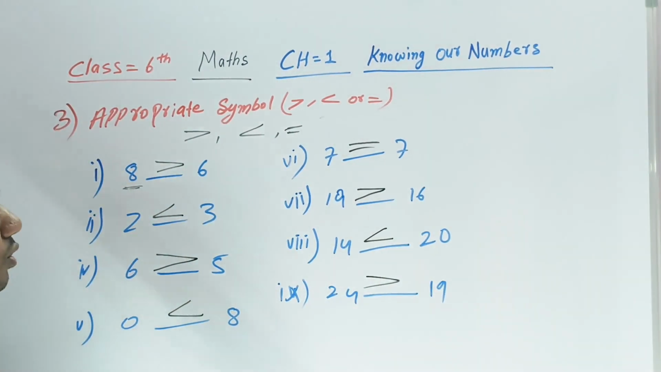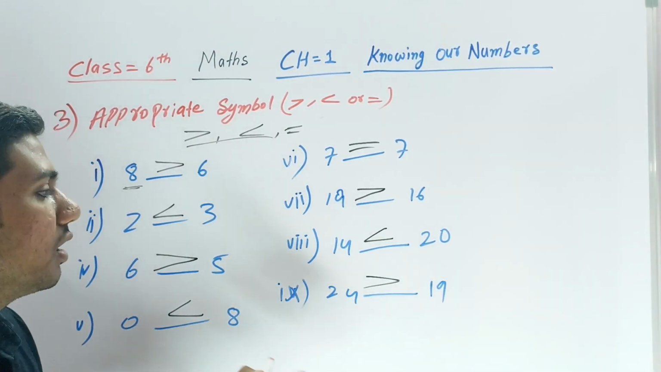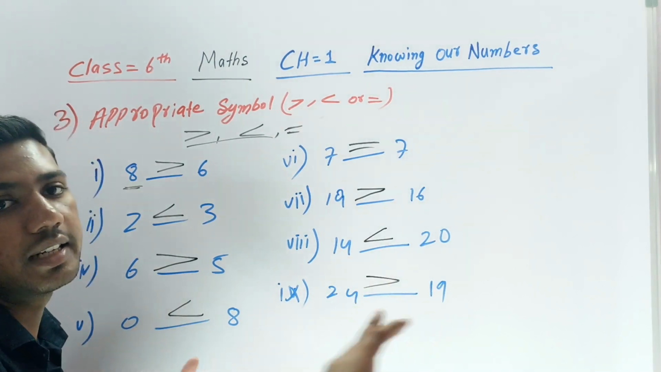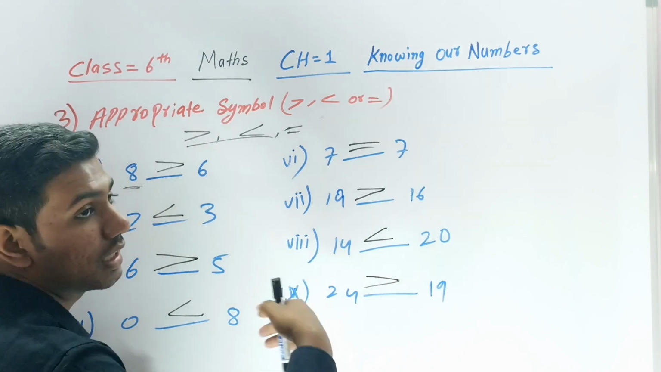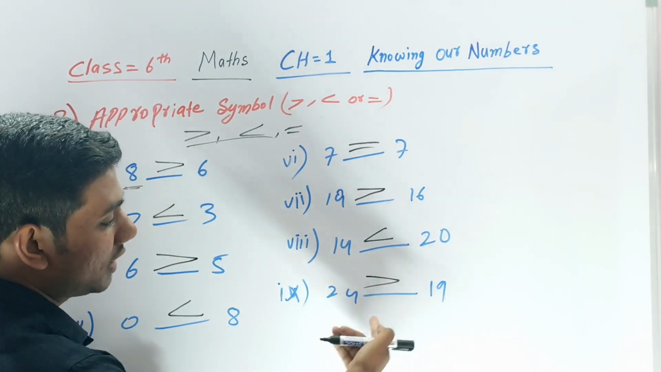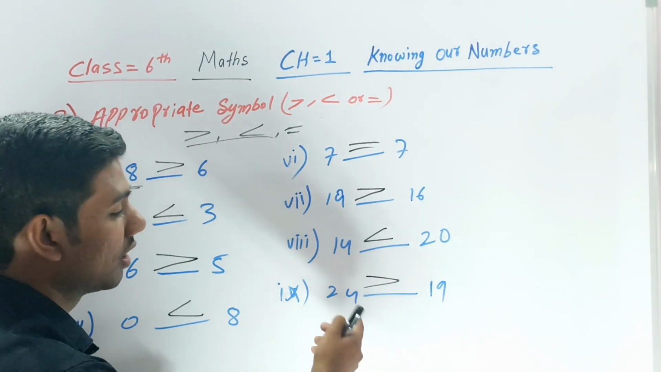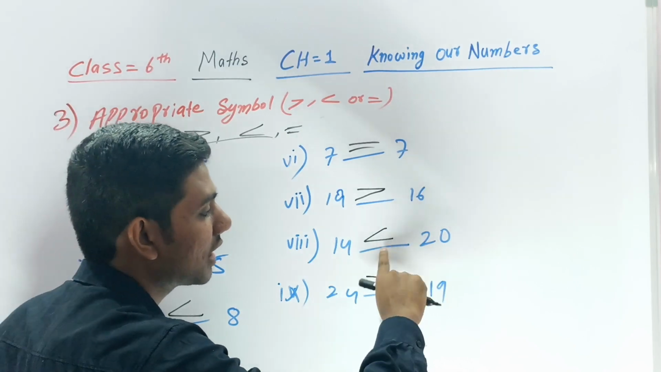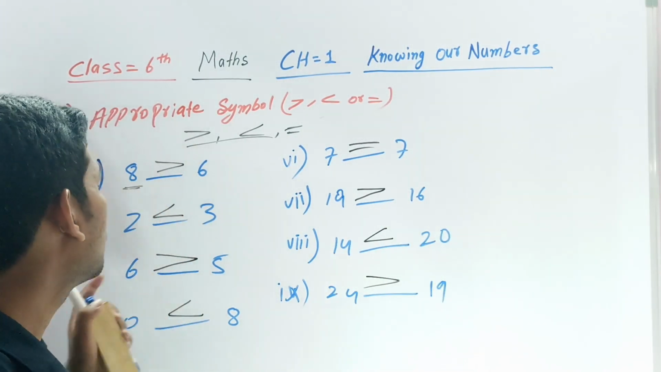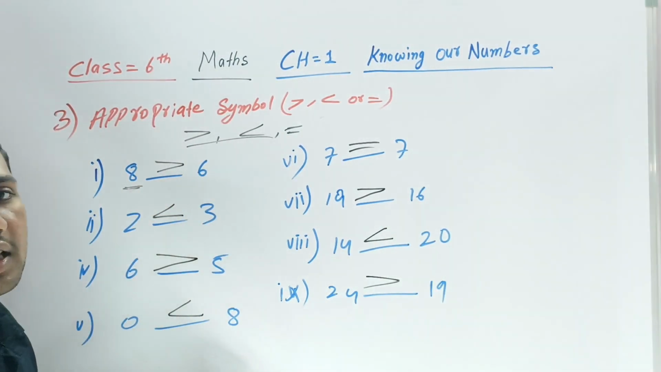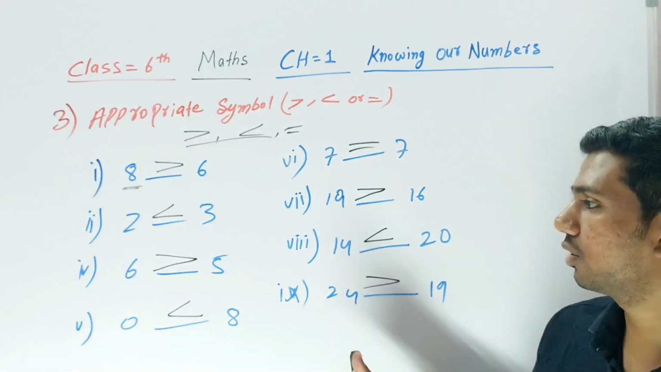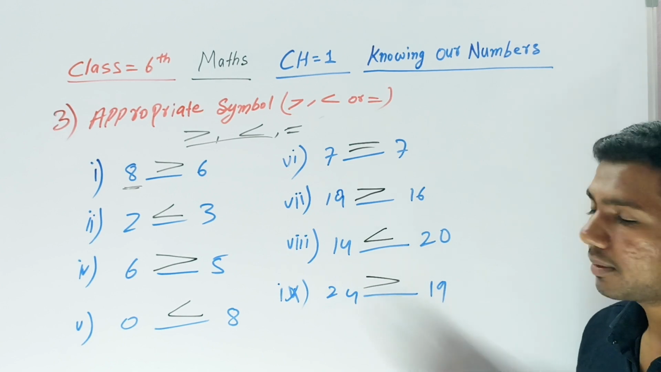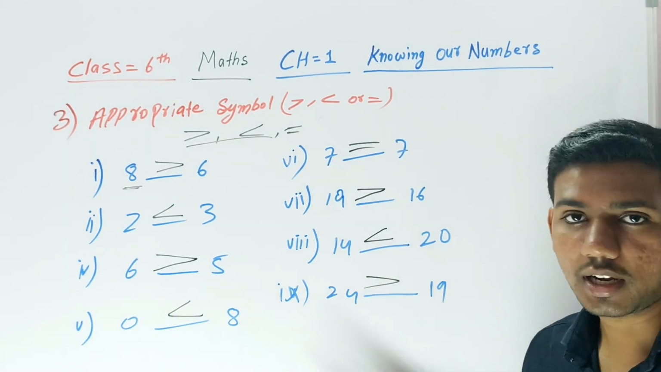I hope you understand, so don't get confused in that. Where the number is greater, the sign will change to that side only. If the number is greater on that side, the sign will change that side only. Okay, so don't get confused in this. The comparison symbol is very easy. I hope this is clear for you. If you have a doubt, you can just tell me, otherwise you can just leave it.